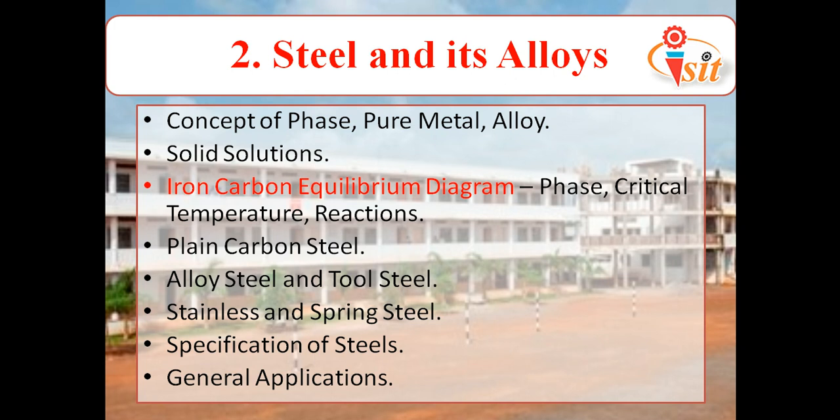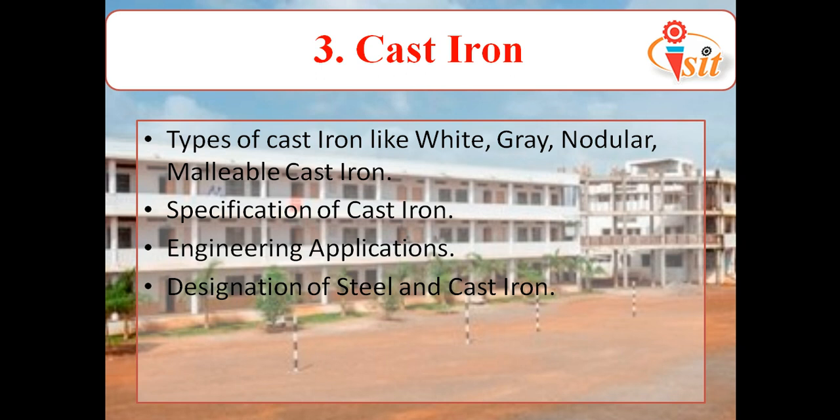We will move to the next one, that is cast iron. In this we have four types, as I said earlier: white cast iron, grey cast iron, nodular cast iron and malleable cast iron. First, white cast iron shows a white color when it gets fractured due to the presence of cementite. In the same way, grey cast iron shows a grey color when fractured because of the presence of graphite in it.